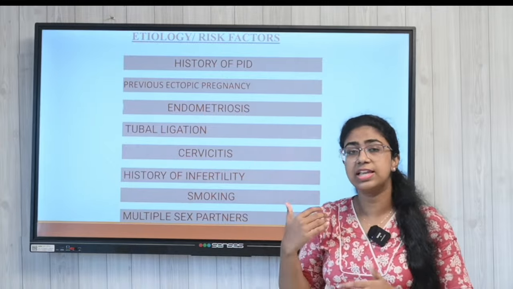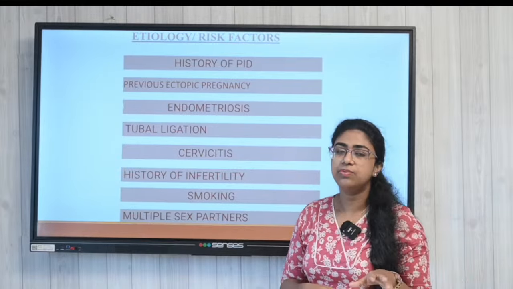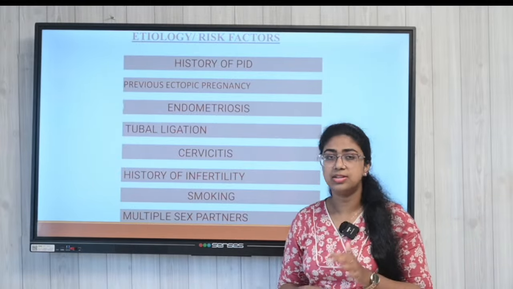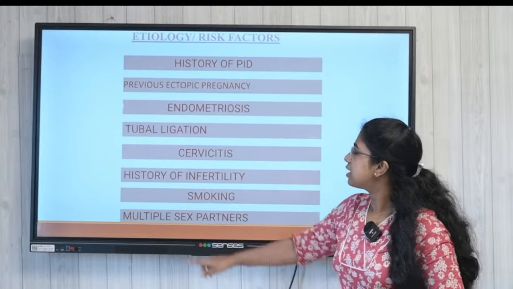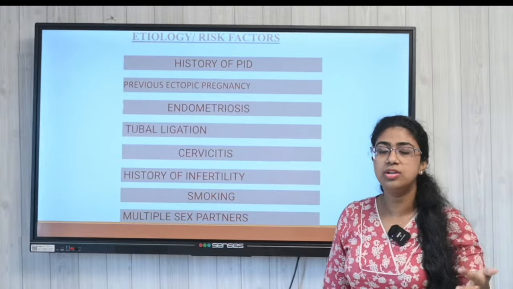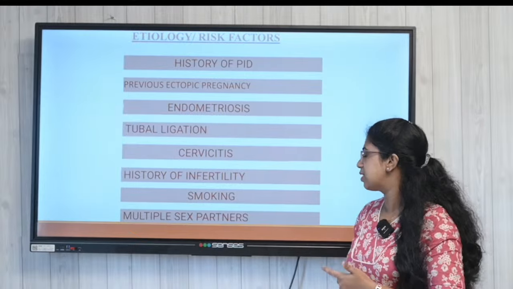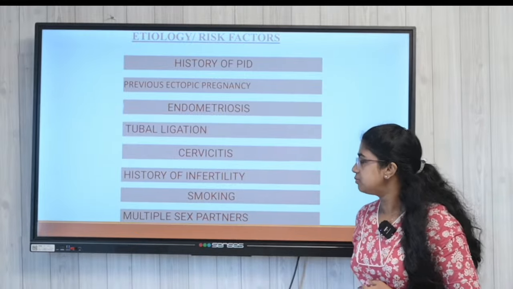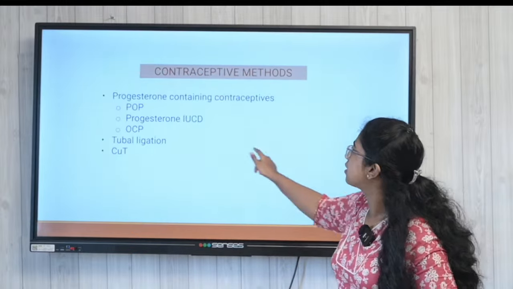If there is a history of previous ectopic pregnancy, then definitely we have to be alert in the next pregnancy as well. And any history of infertility. Why? Because she might be on IVF treatment, so that is also to be kept in mind. And smoking, and if she has multiple sex partners.